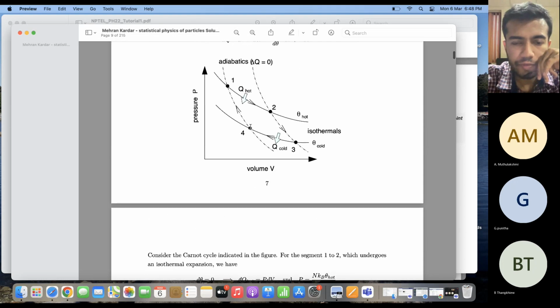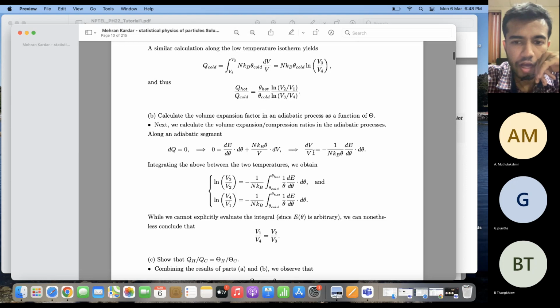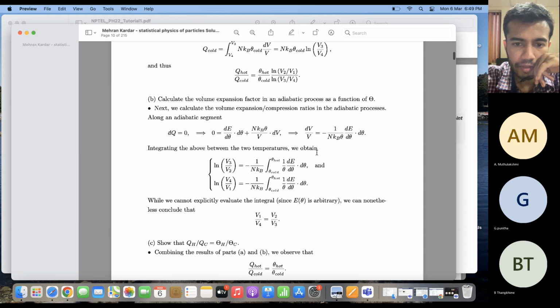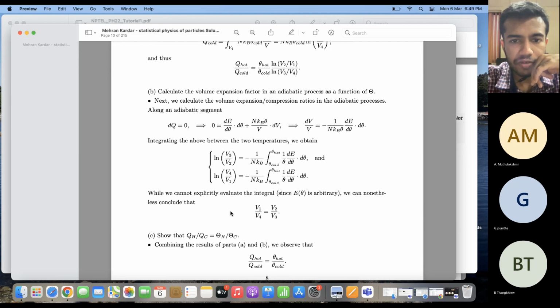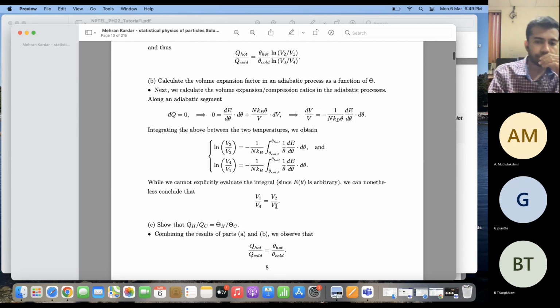Similarly, for the process going from 4 to 1, I integrate the left hand side from V4 to V1 and the right hand side from theta cold to theta hot. And again, I get this value. So you see that these are equal to each other. Therefore, the volume expansion factors for both the adiabatic processes are equal to each other. So the ratio is the same. That is V1 by V4 is equal to V2 by V3.